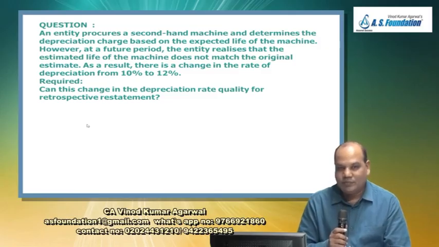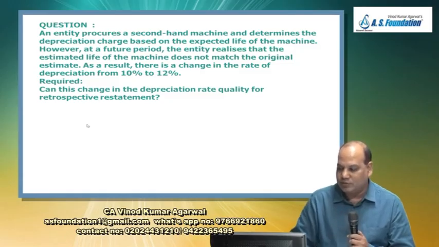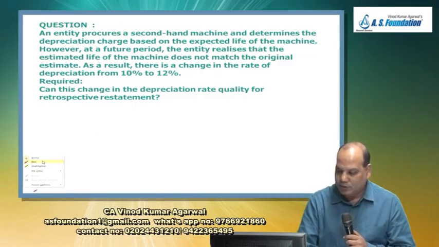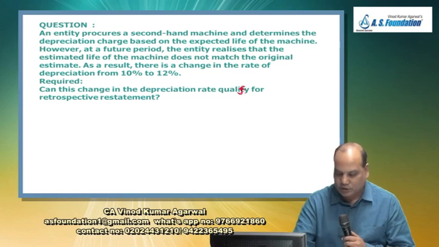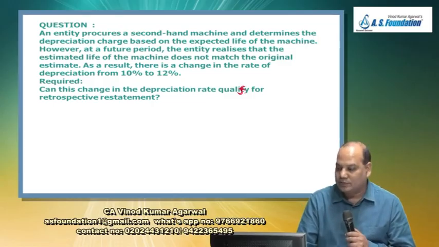As a result, a change in the rate of depreciation from 10% to 12% is required. Can this change in the rate of depreciation qualify for retrospective restatement?